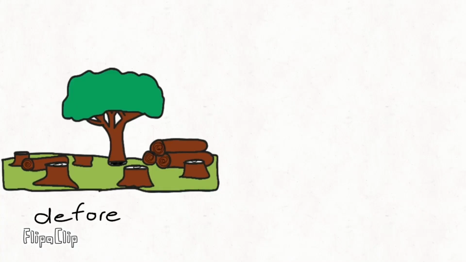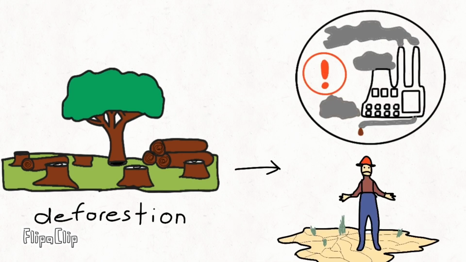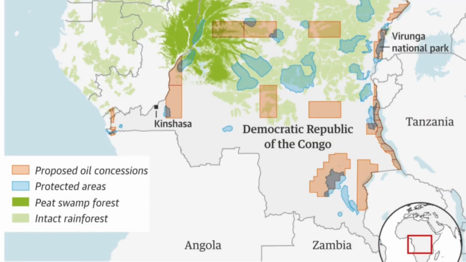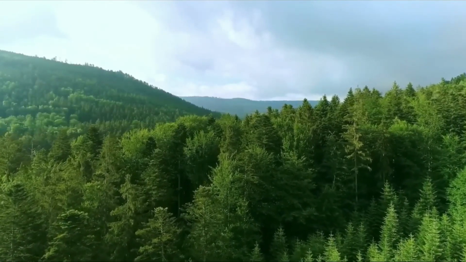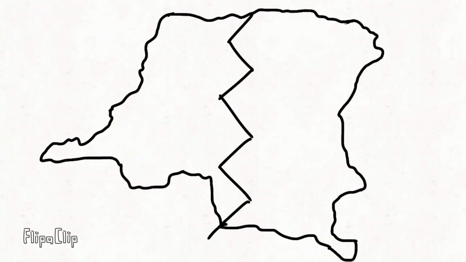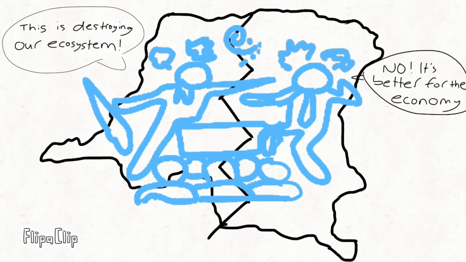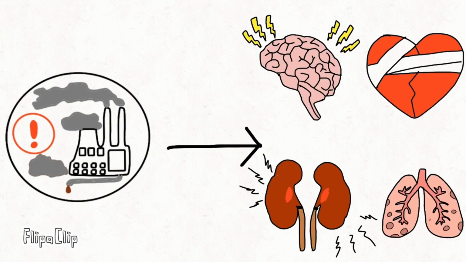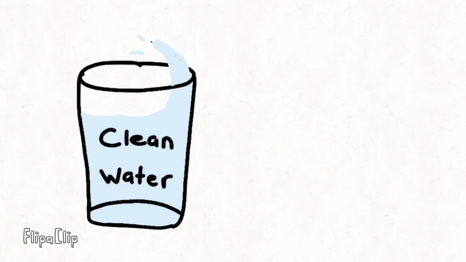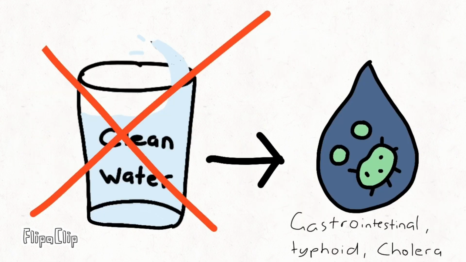For example, deforestation leads to greenhouse gas emissions and may lead to fewer crops and wood, resulting in more poverty. To further this on, the Congo government is deciding to auction 30 oil and drilling blocks in parts of the Congo Basin, which is the last rainforest on Earth that sucks in more carbon than it releases. This may ruin ecosystems and increase tension and divide communities, which may even lead to huge disagreements and human rights abuse. In addition, heavy metal pollution can lead to harm to the brain, heart, kidneys, and lungs, and a lack of access to clean water can lead to waterborne diseases.